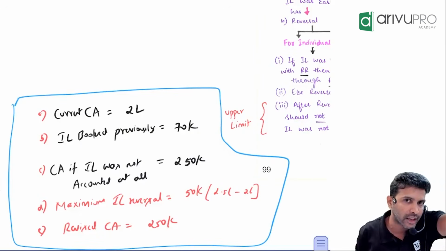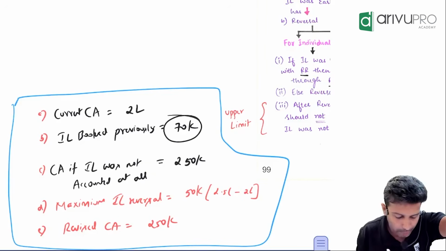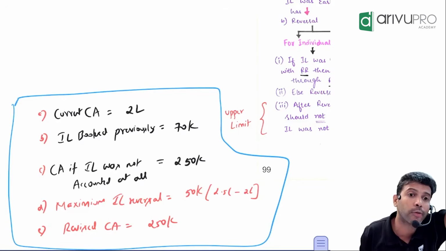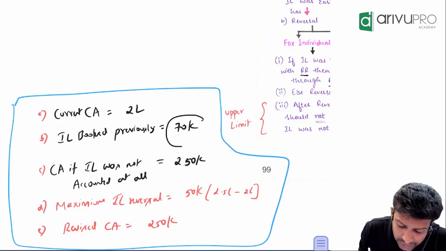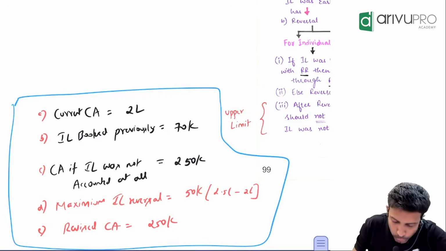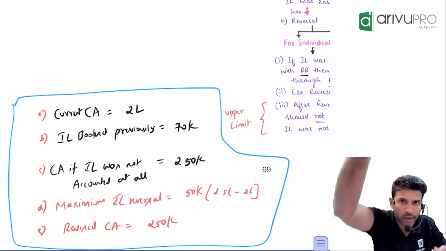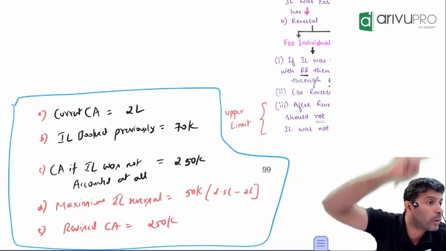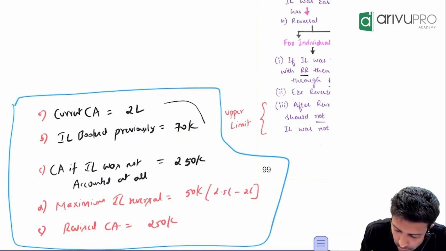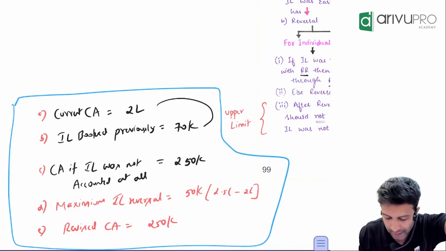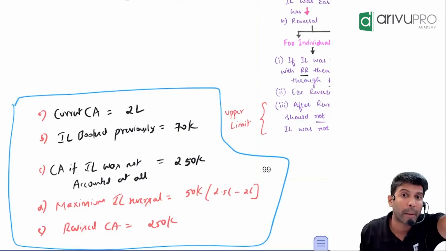When the indicator appeared, what did you do? You booked impairment loss of 70. Now that the indicator has got fully reversed, can I fully reverse impairment loss of 70? No. Because when you book impairment loss, carrying amount will reduce, and when you reverse impairment loss, carrying amount will increase. If you reverse it fully, it will become 2 lakh plus 70,000, which is 270. But there is an upper limit.